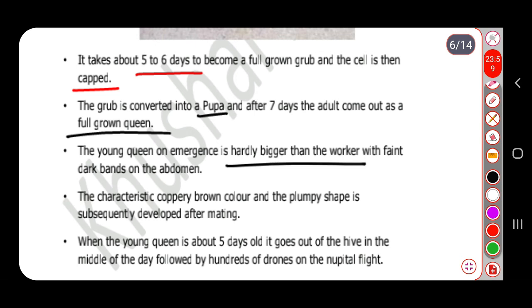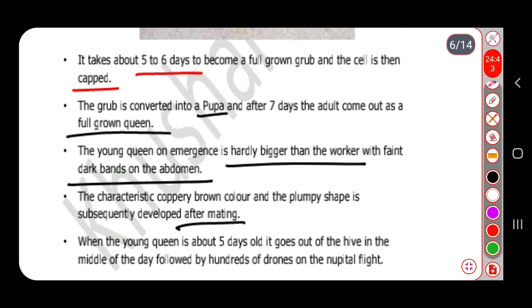Obviously, in the previous slide we have seen that if you distinguish between the size of the queen, worker and the drone, the size of the queen is much bigger than the workers, and also with respect to the drones. So the young queen on emergence is hardly bigger than the worker, with faint dark bands on the abdomen. If anybody asks you to identify the queen within the population of the honeybee, how will you identify it? Because of its size. The queen has a bigger size than the rest of the workers or the drones. The characteristic coppery brown color and the plump shape is subsequently developed after what?